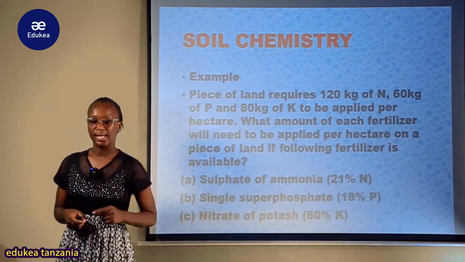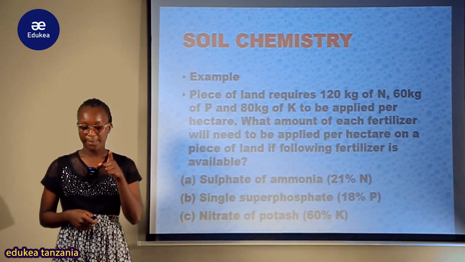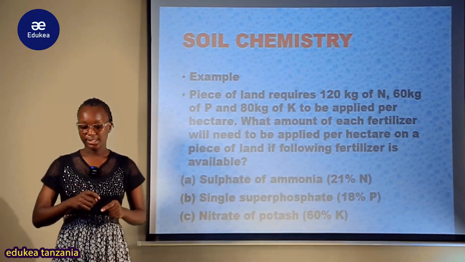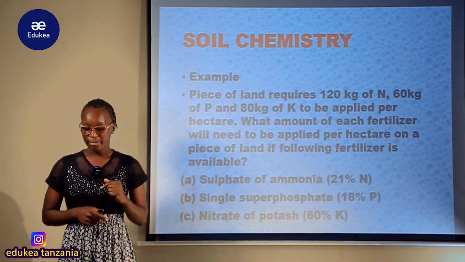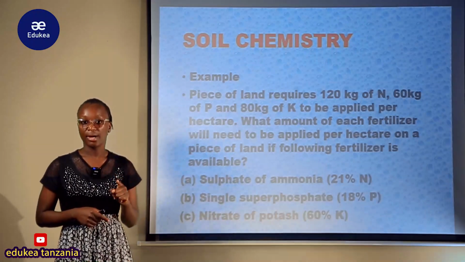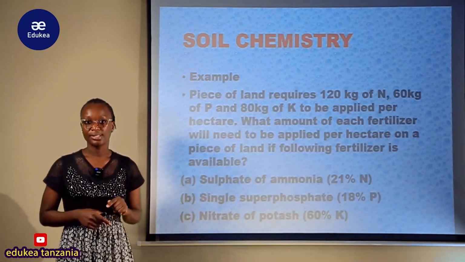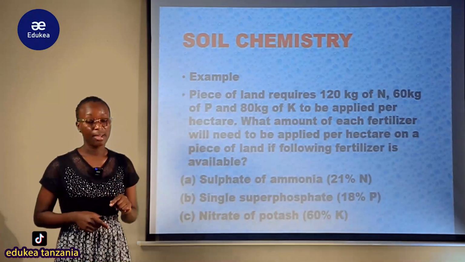Kumbe kila hectare ya piece of land inahitaji 120 kg za nitrogen. Vile vile inahitaji 60 kg za phosphorus, but at the same time inahitaji 80 kg of potassium.